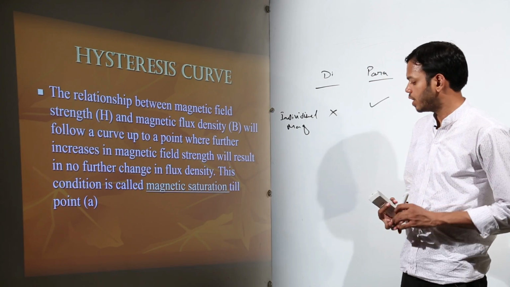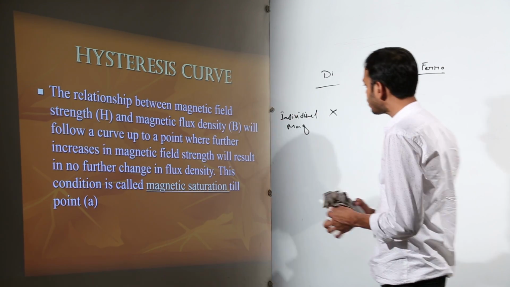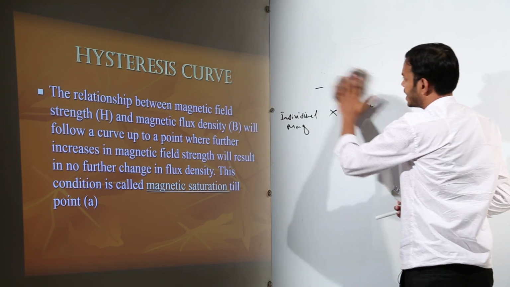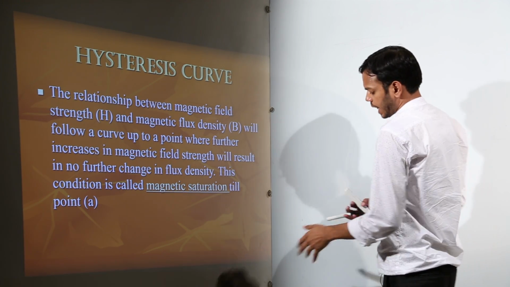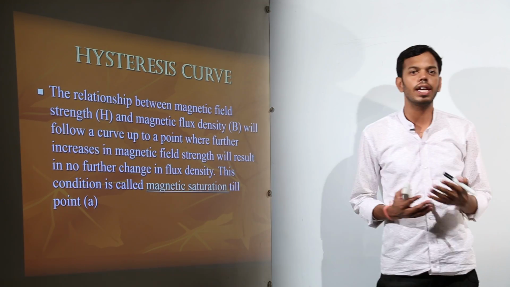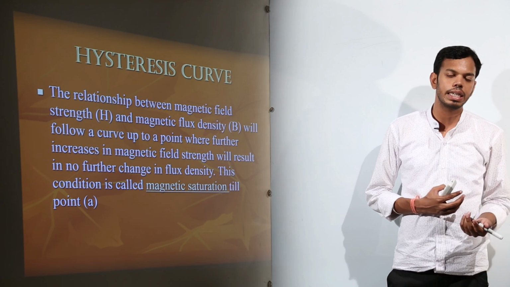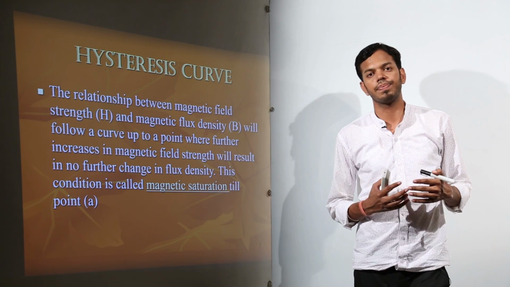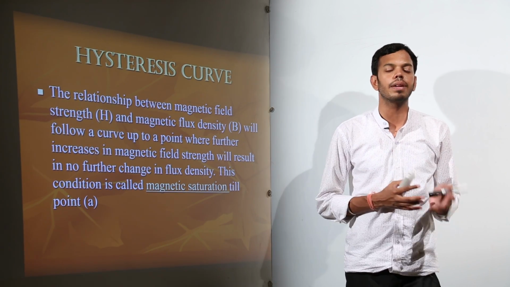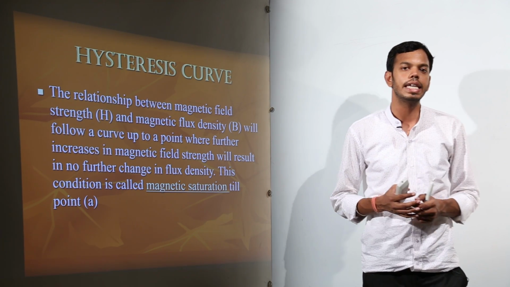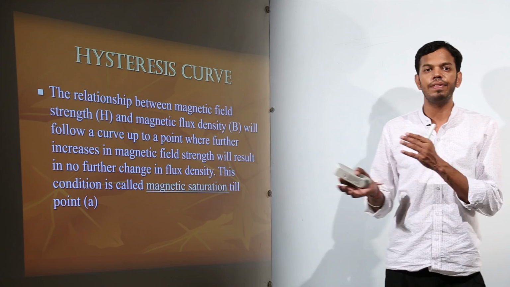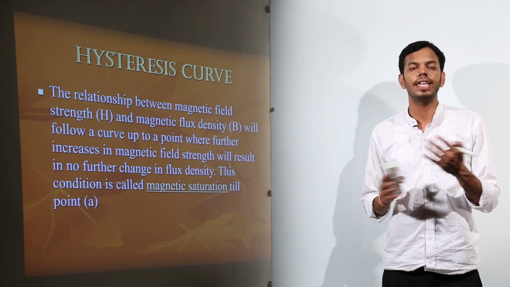Now, what is the hysteresis curve? This is the last topic of this chapter. To understand hysteresis, first of all, I'll explain it in terms of a cycle. There are a lot of phenomena, like reversible reactions, electrification and de-electrification, magnetization and demagnetization. There are a lot of phenomena in physics in which something happens and we take it back. Some energy is given and we take it back.